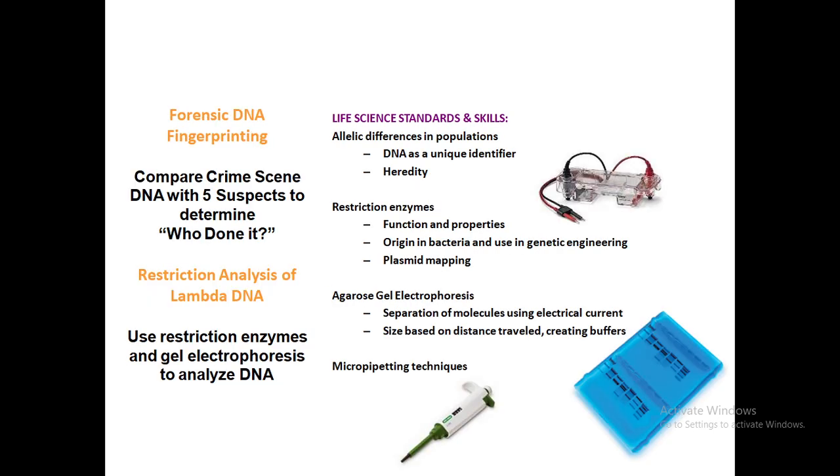Now the next is forensic DNA fingerprinting, restriction analysis of lambda DNA. While using forensic DNA fingerprinting, the students, faculty and researchers are capable of identifying and comparing the crime scene DNA with 5 suspects to determine who did it. This is very important. It is also important to learn about the allelic differences in populations, like DNA as a unique identifier. You are also capable of identifying heredity with the help of restriction enzymes, agarose gel electrophoresis, and some basic genetic tools.